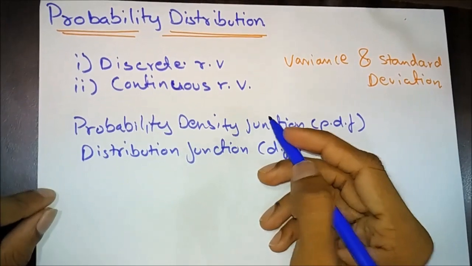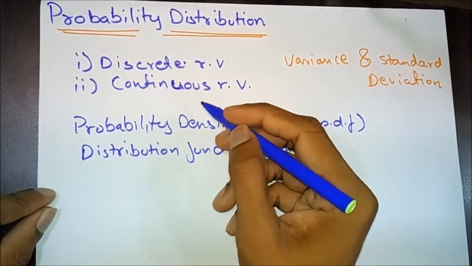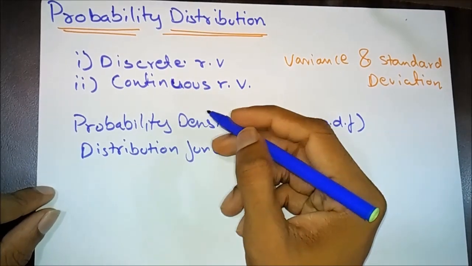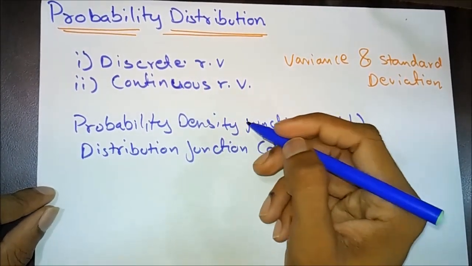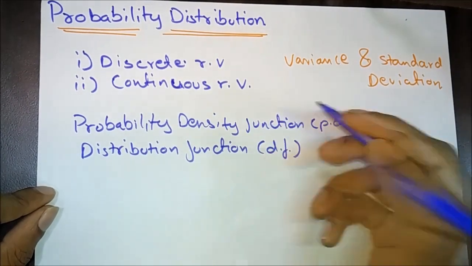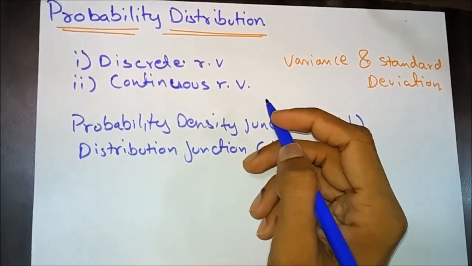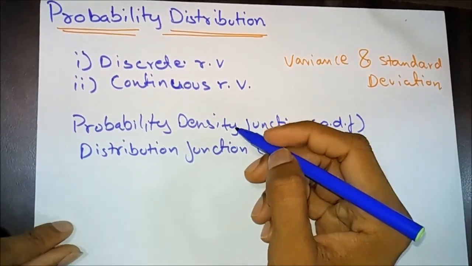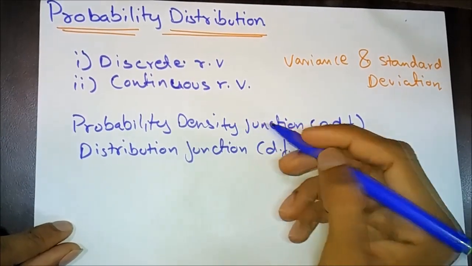In probability distribution, discrete random variables and continuous random variables are the two types of random variables. These topics are really important in this chapter. Probability distribution should be the last priority of the whole maths, which can be revised in the last minute.